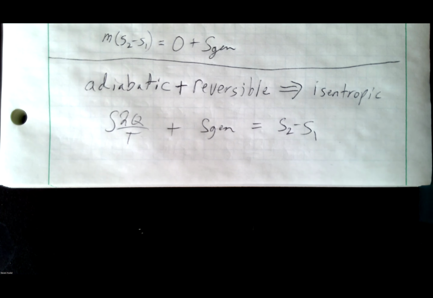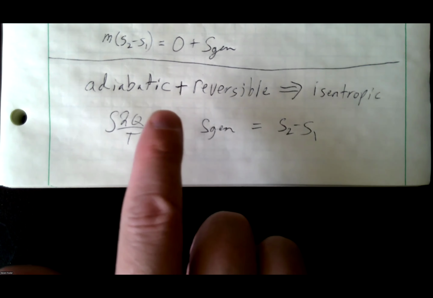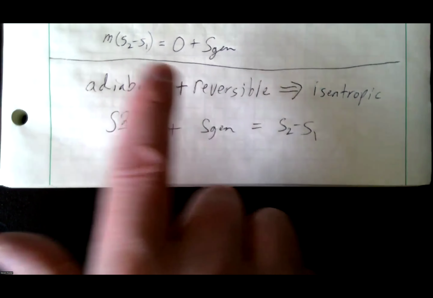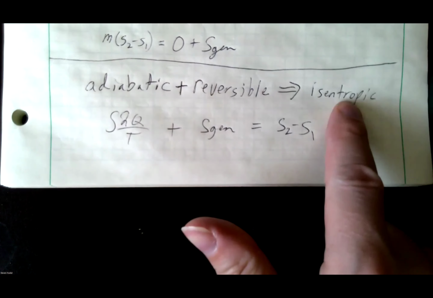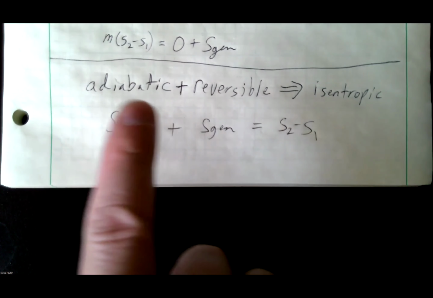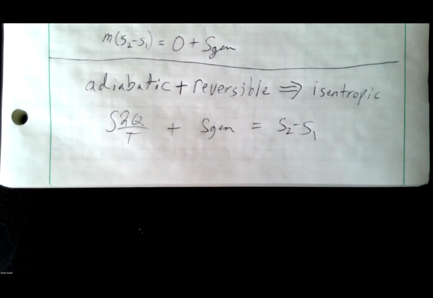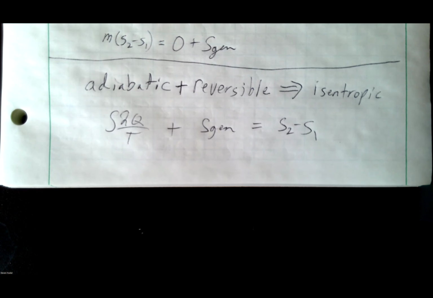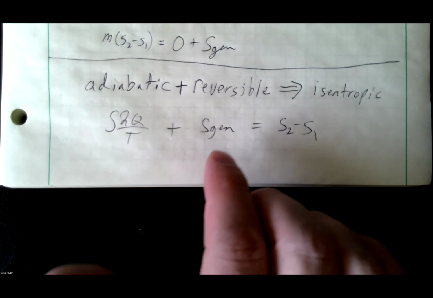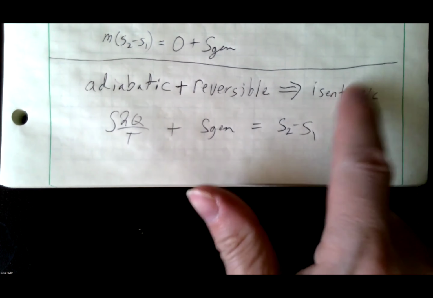That's a good example I can give you, a scenario where isentropic doesn't necessarily mean adiabatic and reversible, but adiabatic and reversible does mean it's mathematically isentropic. If this is 0 plus 0, then this delta has to be 0. All right, hopefully that helps. I've tried to lay that out 2 or 3 different ways. Again, one of the big take homes I want you to understand is just because you can determine from a problem statement that it's reversible doesn't mean it's isentropic.